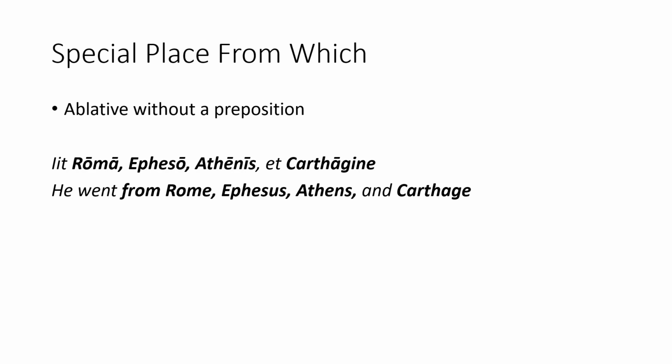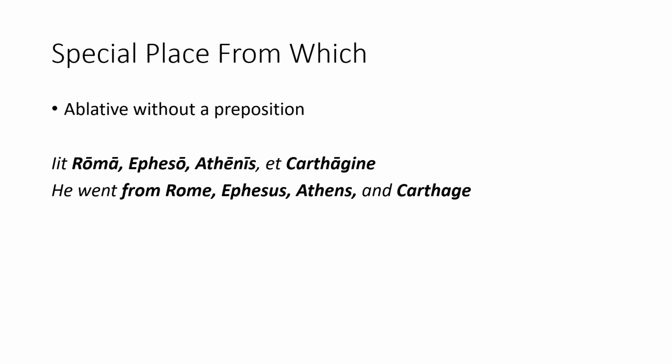The final special place construction is the special place from which. This is just the ablative of the names of cities, towns, and small islands, as well as the three special nouns. This is where context clues can be very helpful, as, recalling the special place where, some locatives look exactly like the ablative of the special noun. Remember, if it is a verb of motion, it is more likely a place from which than place where.